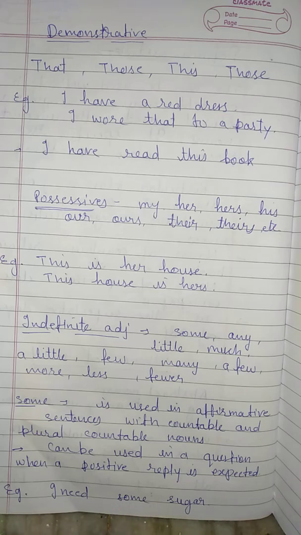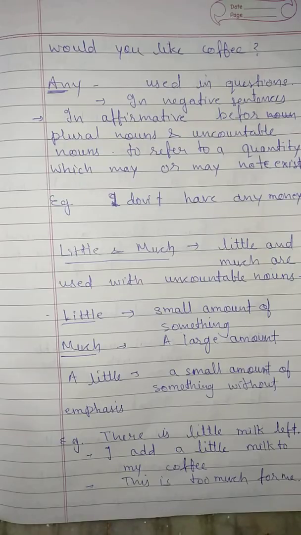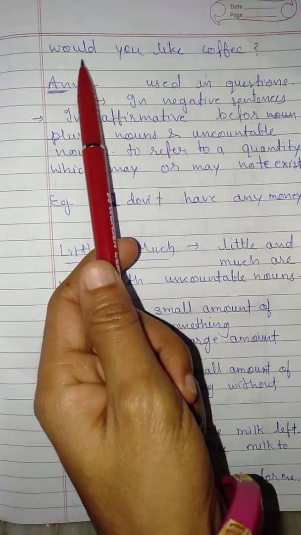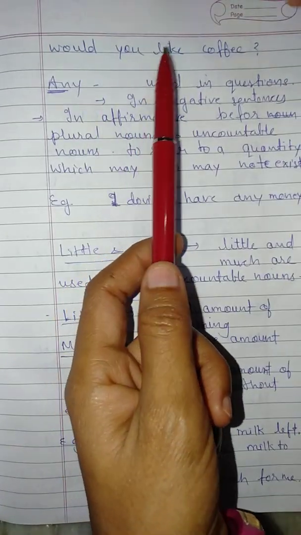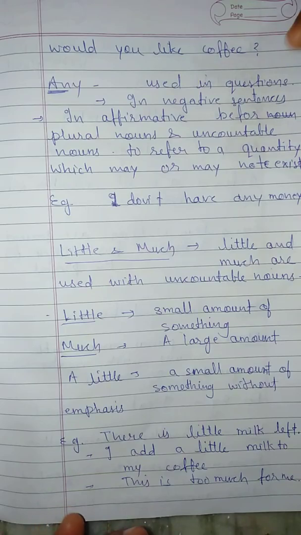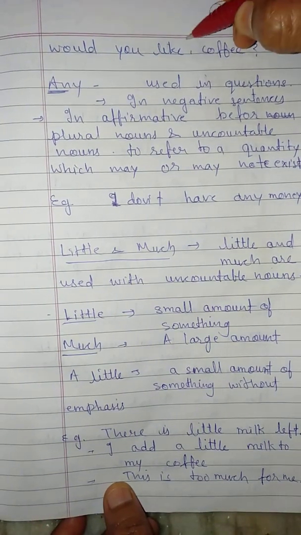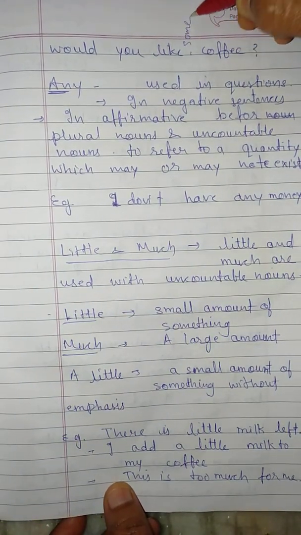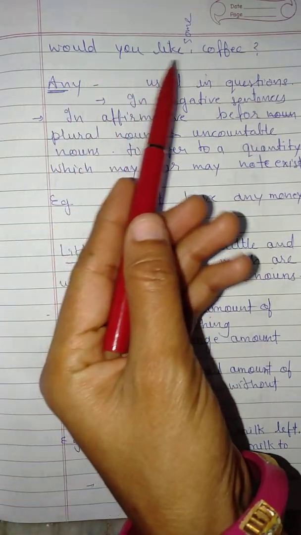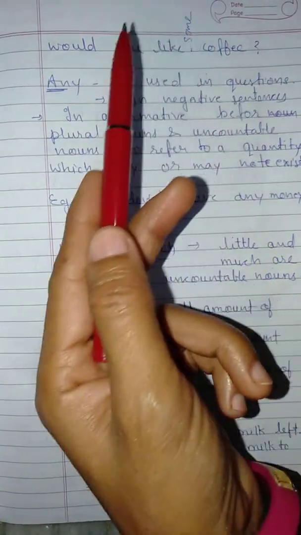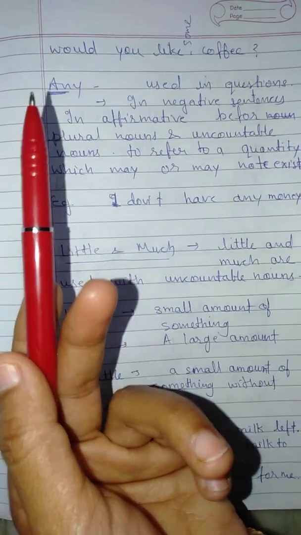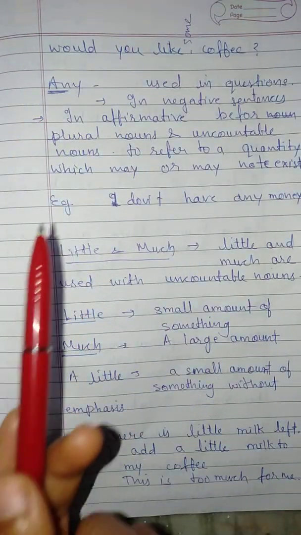This is an affirmative, positive sentence. Now in a question I have used this: Would you like some coffee? There we have to use some. This is an interrogation and I have used some. It means we are very sure that there will be a positive expected reply.